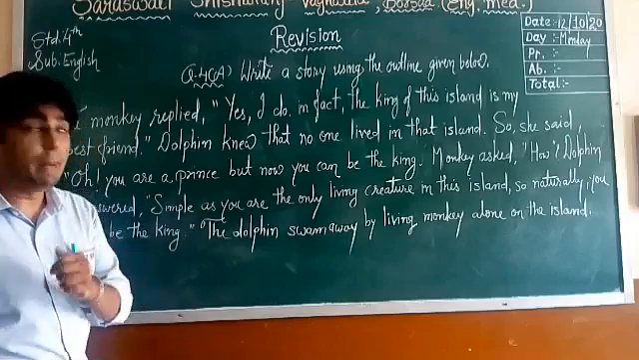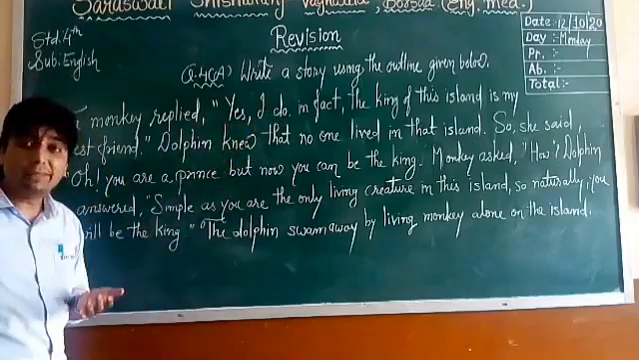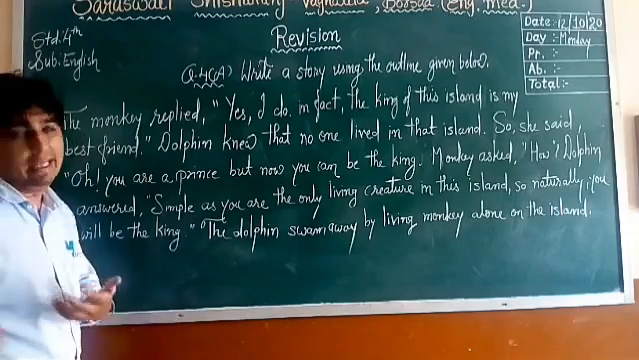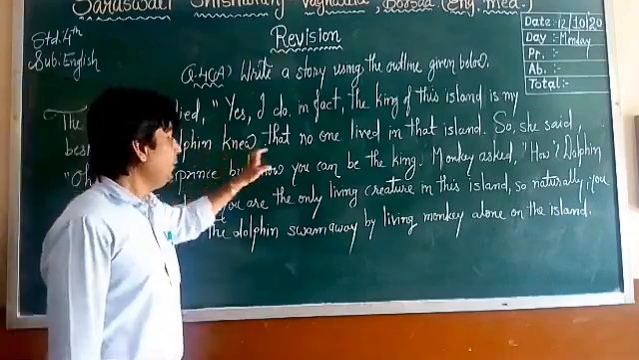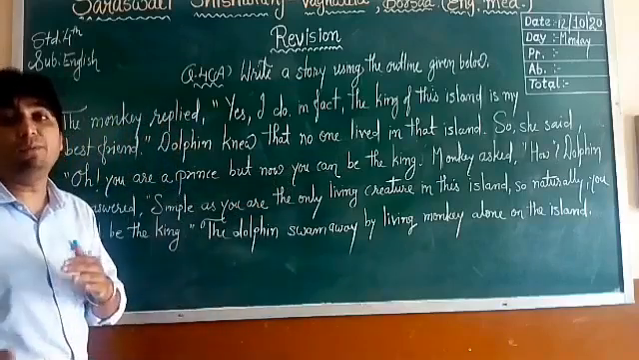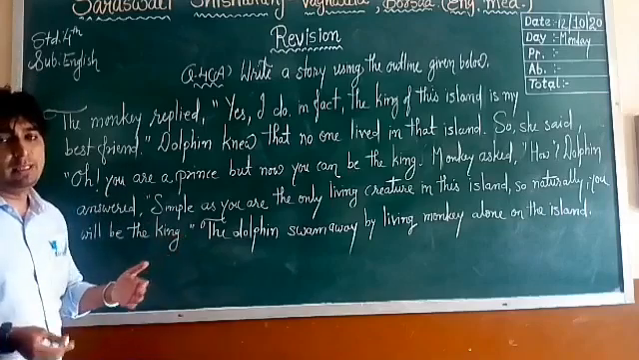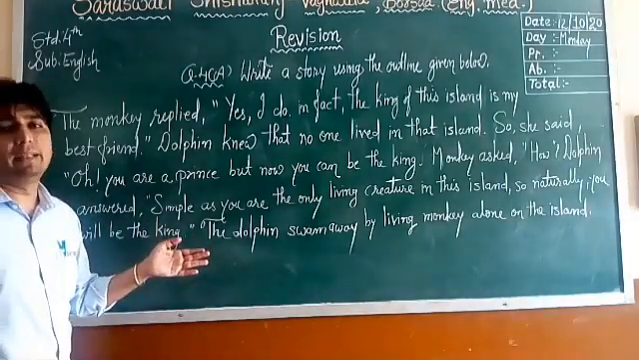Who said? The monkey. "The king of this island is my best friend." Right? That means he was lying. The dolphin knew that no one lived on that island, but the dolphin was very familiar with that island. So the dolphin knew that nobody was living over there.